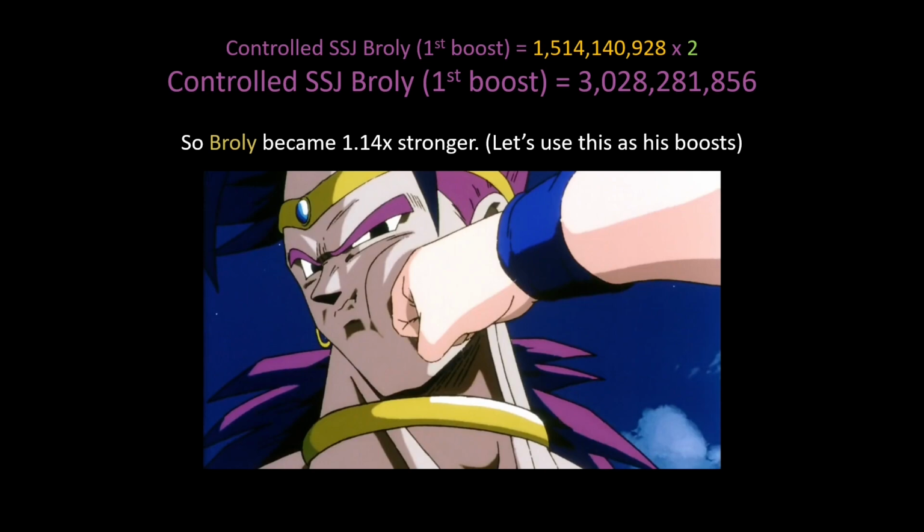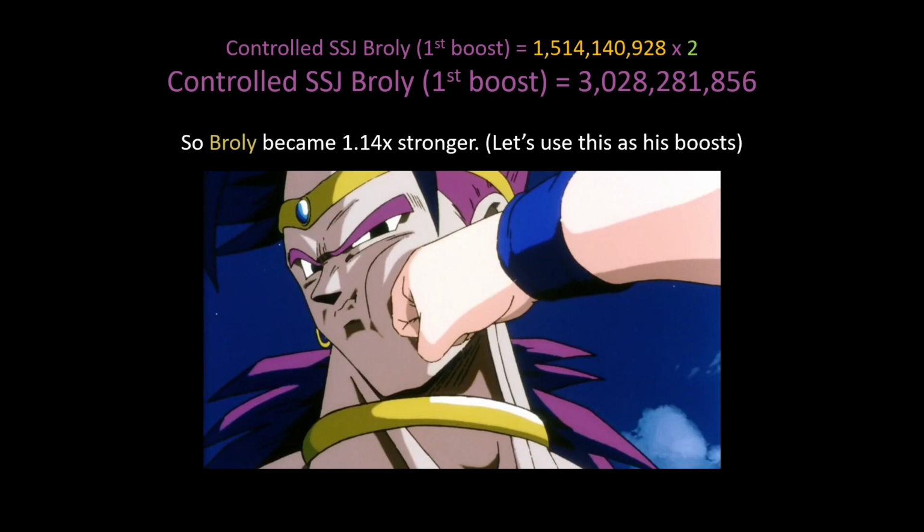Usually in the case of Kale and Super Broly, because we did not know exactly how much of a boost he got, we were just giving him a 1.25 times boost whenever we saw them power up. But in the case of Z Broly, we have an exact amount that he powered up by, because he powered up from a power level of 2.6 billion to 3 billion. It was a 1.14 times boost. So now we can use 1.14 as his future boosts as well. To get numbers that are more accurate to his boosts, we will use 1.14, which is a confirmed boost he's already had.